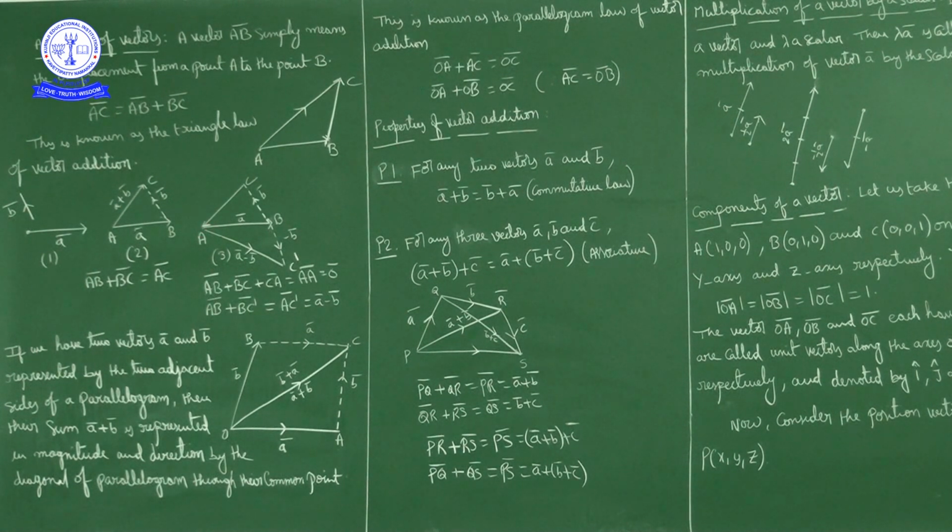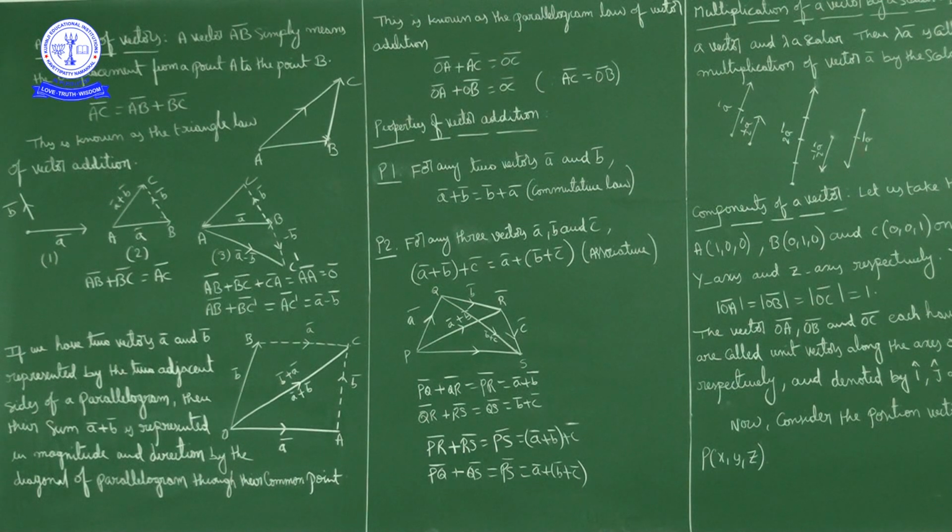Where you started, again you end up there only. Now AB bar means from A you travel to B. BC bar, from B travel to C. CA bar, from C travel to A. So where you started at A, you also end up at A. So this is nothing but AB bar plus BC bar plus CA bar is AA bar.